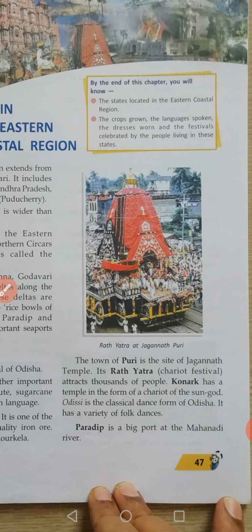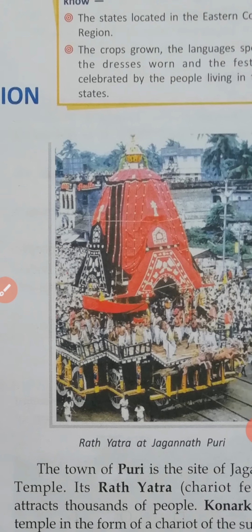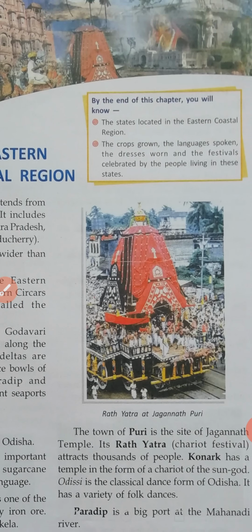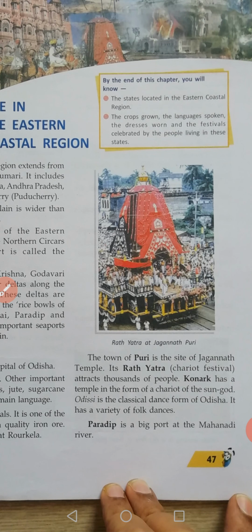The Ratha Yatra, the chariot festival, attracts thousands of people. See how different it is. This is the image of the Puri Jagannath Ratha Yatra. Thousands of people come to see the Ratha Yatra.